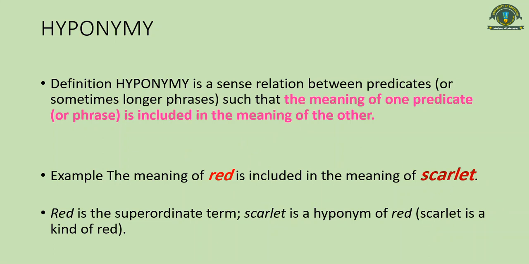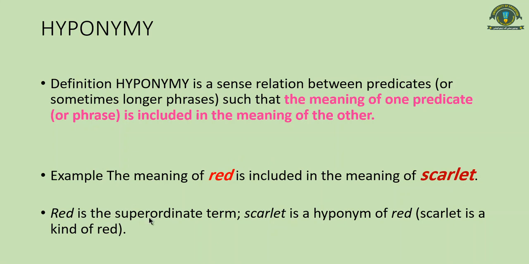Similarly, if I use the word furniture, its hyponym will be chair, its hyponym can be table. So we can say that the meaning of furniture is included in the meaning of chair or in the meaning of table because they are pieces or items of furniture.